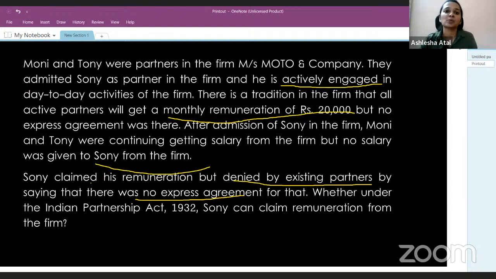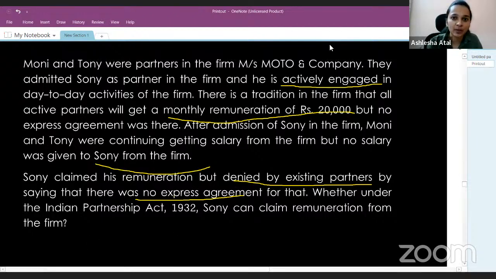So applying that provision here, yes, Sony is entitled to claim remuneration. He cannot be denied by Moni and Tony stating that there's no express agreement and hence they will not pay anything. They cannot say anything like this. Sony is entitled to claim remuneration.